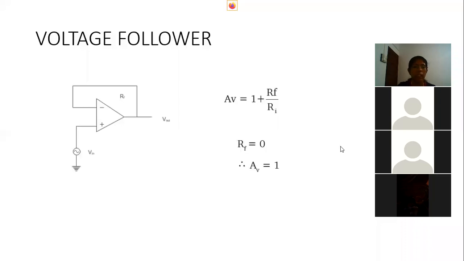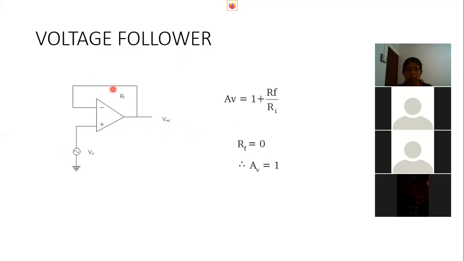Here you can see the voltage is applied at the non-inverting input. We give the input to the non-inverting terminal. To produce some time delay in a circuit, we use voltage followers. So the input voltage is applied to the positive terminal, and the output will be in phase with the input.